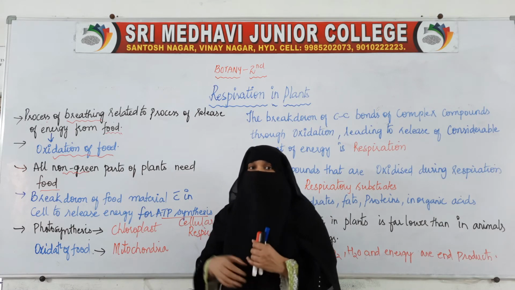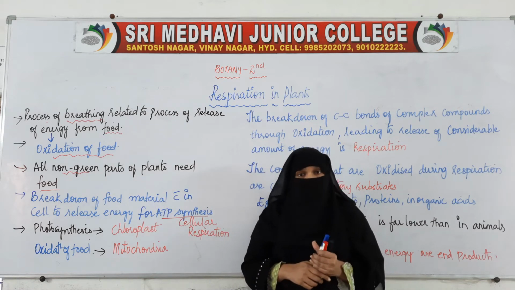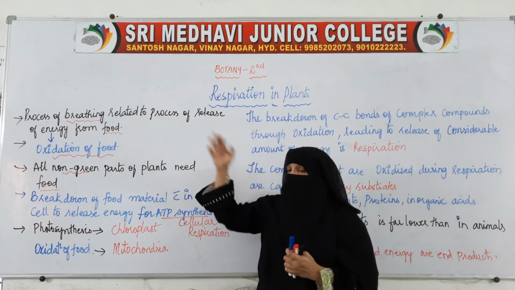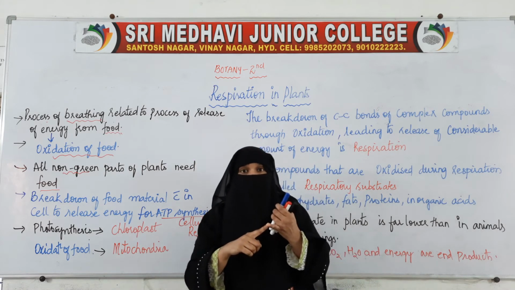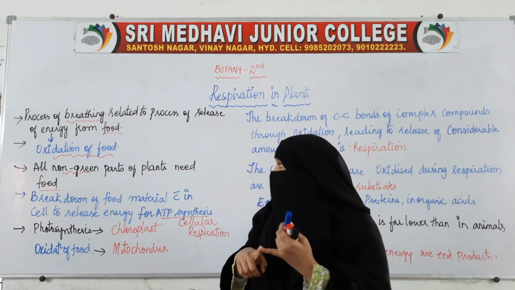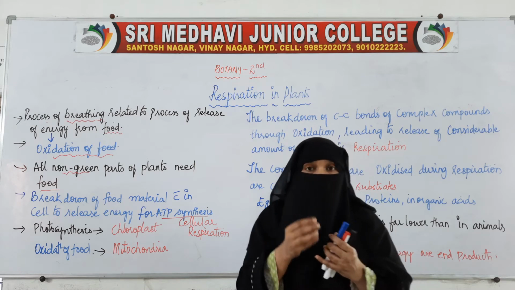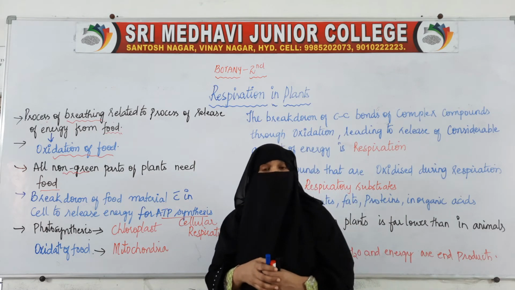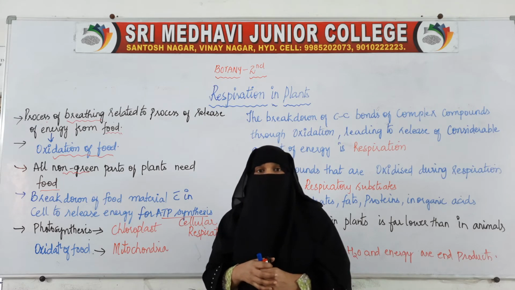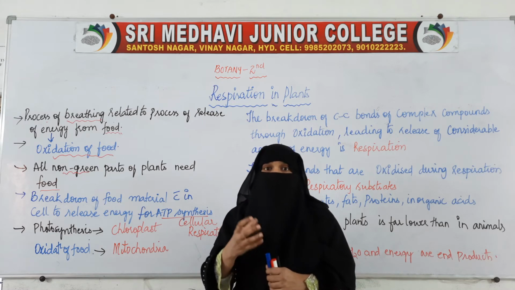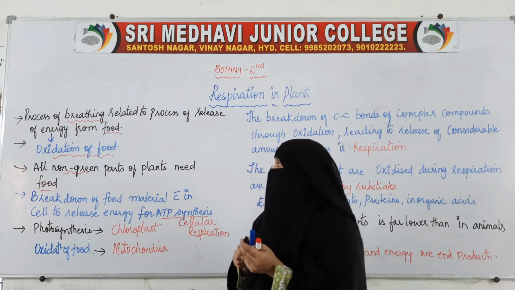Like us, other non-green parts also require food material. And I said the energy which we are getting, how are we getting it? When food material is mixed with oxygen. So what happens? We eat food material, and that food material will be in the form of carbohydrates. That carbohydrate needs to be broken down into glucose.